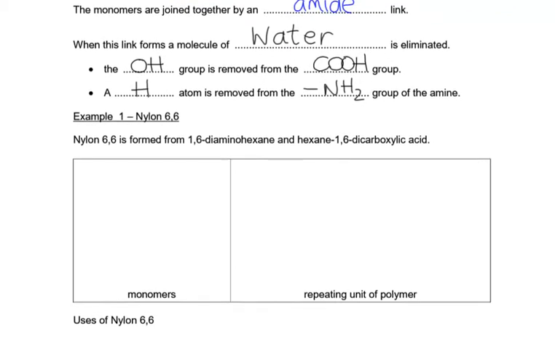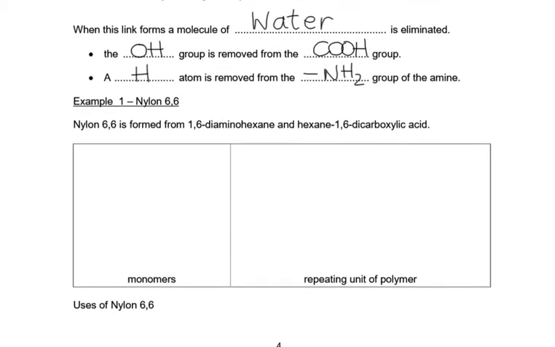Like we mentioned in polyesters, there are a couple of these condensation polymers that are named in the AQA specification, and nylon 6,6 is another. Now the name nylon 6,6 is in relation to the carbons in the chain. So the first number refers to the amine and the second number refers to the carboxylic acid. So what this tells a chemist is that this is a polyamide, nylon, made with an amine that has 6 carbons and a carboxylic acid that has 6 carbons.